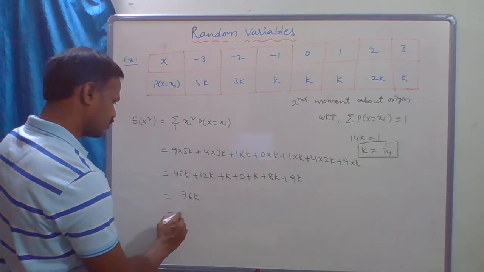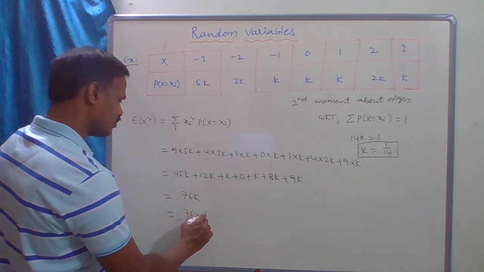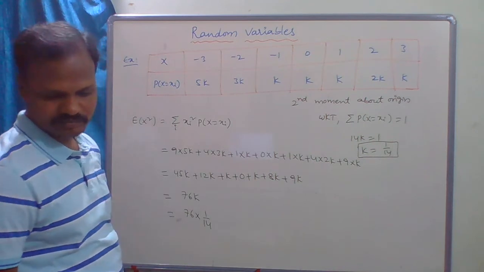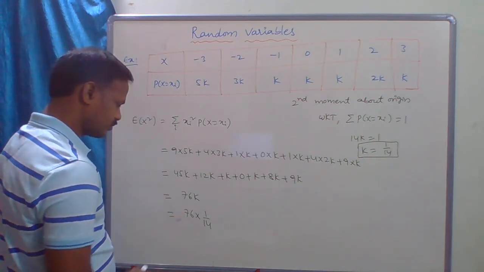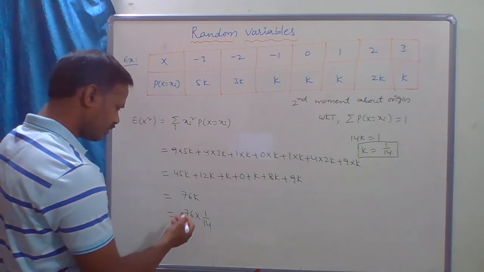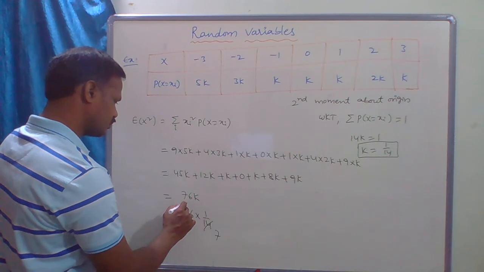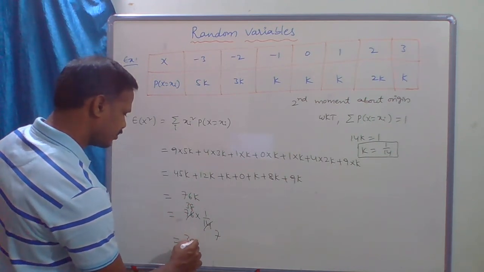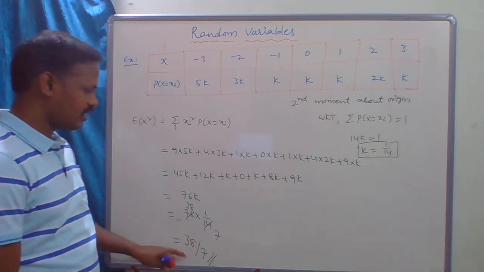Now 76 into, what is the k value? 1 by 14. Now simplify this. 2 7s are 14, 2 38s, so this is 38 by 7. So this is our second moment about origin.